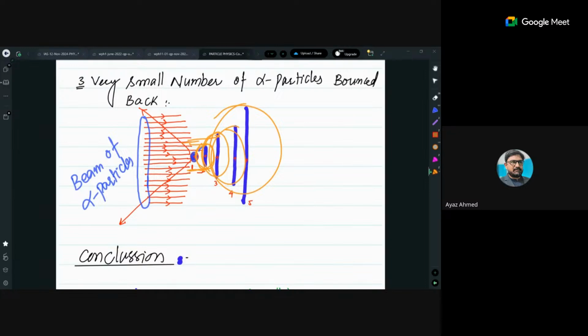So if we go conversely, from top to bottom, why were very few deflected? Because the size of the nucleus was very small. If it were big enough, more particles would not be able to reach the nucleus, so they would repel. Is it clear?